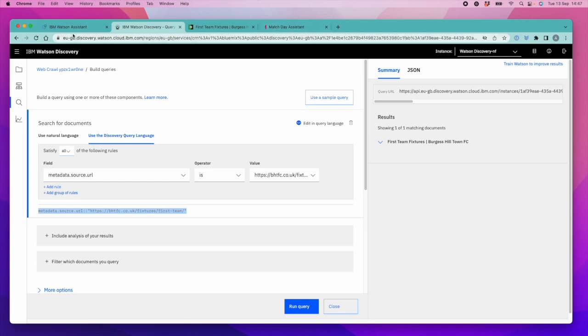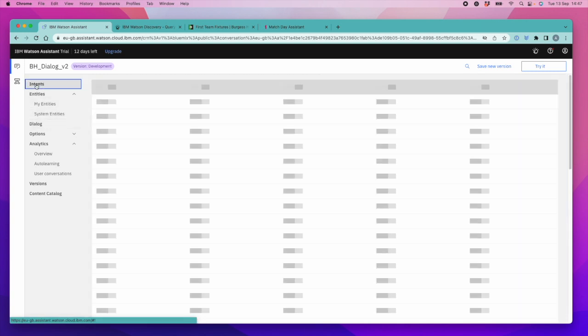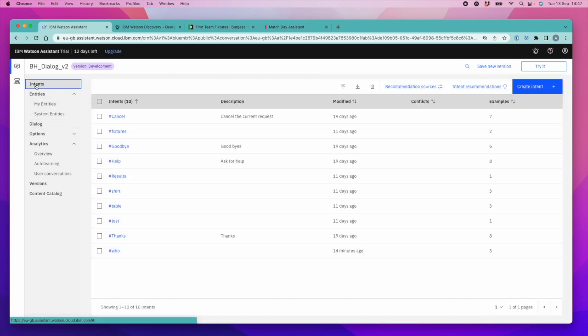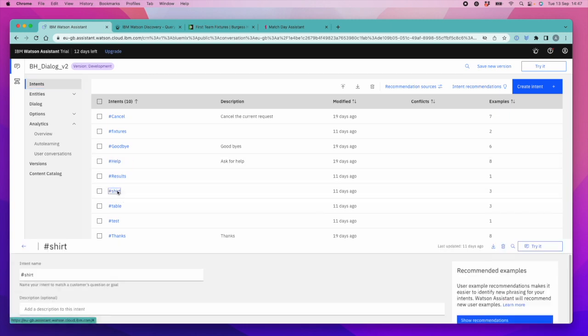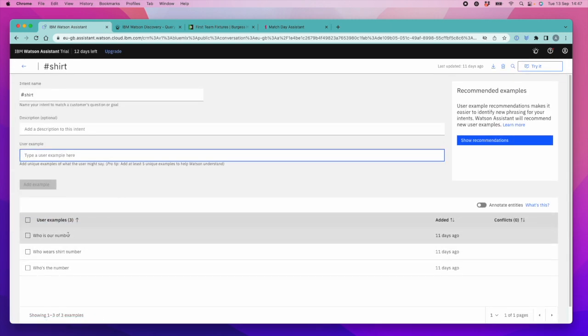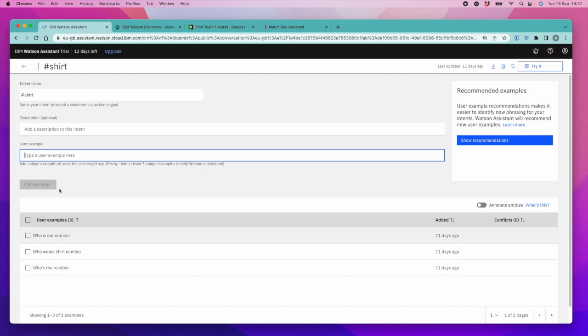That notwithstanding, let's have a little look at how this is built in IBM Watson Assistant. So IBM Watson Assistant works off a basis of intents and entities. So let's have a look at the intents first. So for example, let's have a look at my shirt intent, where I've got some examples of who is our number, who wears shirt number, who's the number.